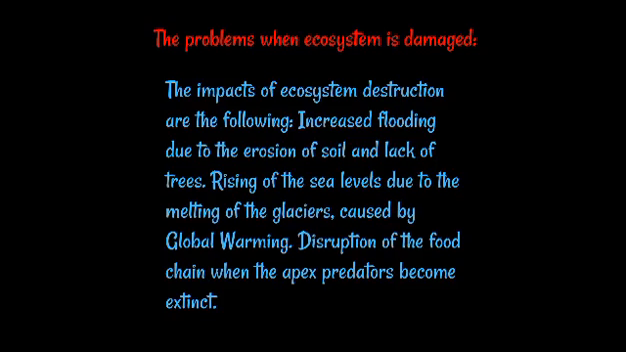The problems when ecosystem is damaged. The impacts of ecosystem destruction are the following: increasing flooding due to the erosion of the soil and lack of trees; rising of the sea levels due to the melting of the glaciers, caused by global warming; disruption of the food chain when the apex predator becomes extinct.